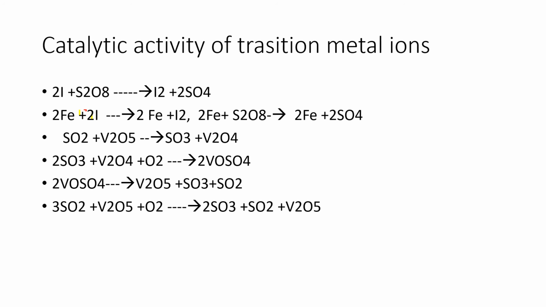Now sulfur dioxide again combines with vanadium pentoxide in the presence of oxygen, giving sulfur trioxide and regenerating vanadium pentoxide.